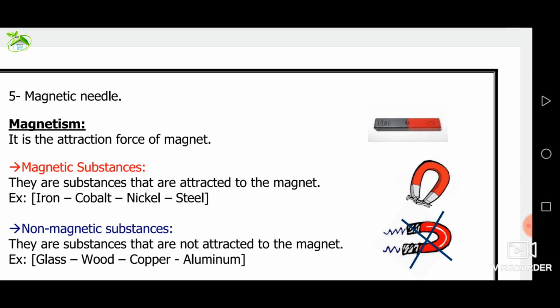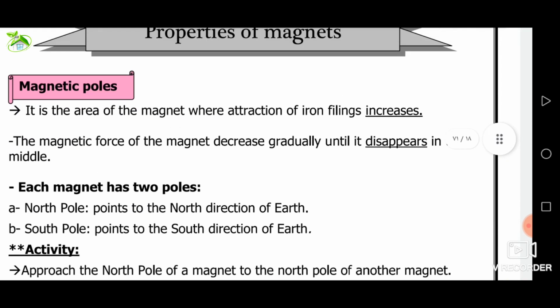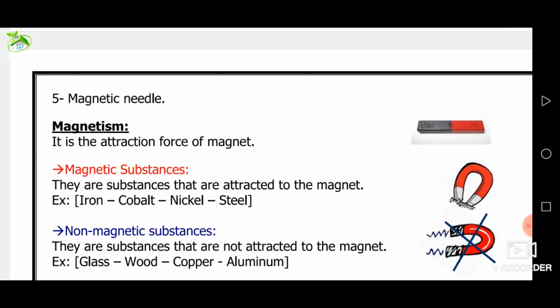I said magnetism is the ability of the magnet to attract magnetic materials. Materials are divided into types according to the ability to be attracted. Number 1, magnetic materials. Number 2, non-magnetic materials.